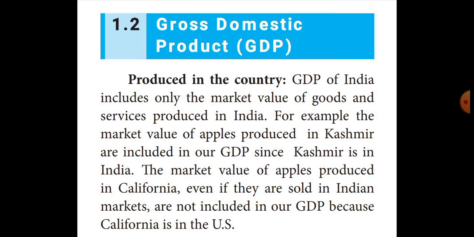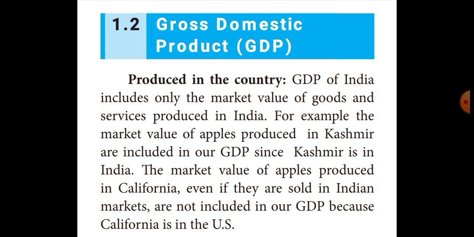Excellent. Gross domestic product is the total value of output of goods and services produced in a particular period of time in a country. That is gross domestic product. Listen here, students. Gross domestic product means two parts are there. The first one is produced in the country and the second one is produced during the time period.